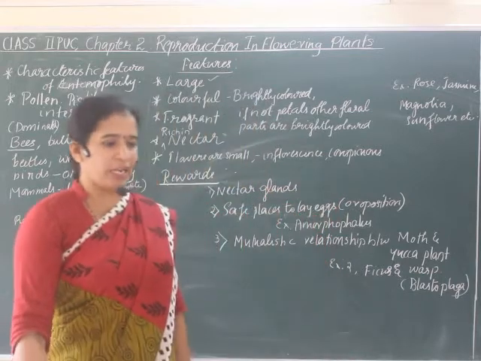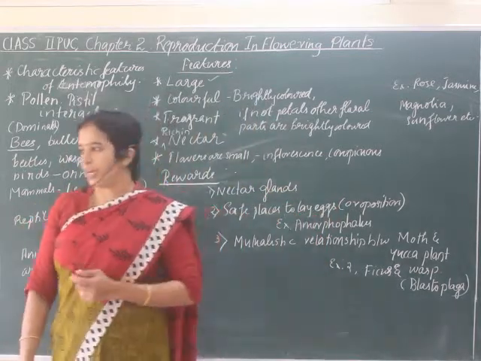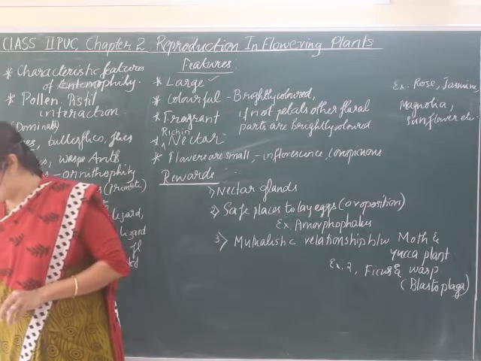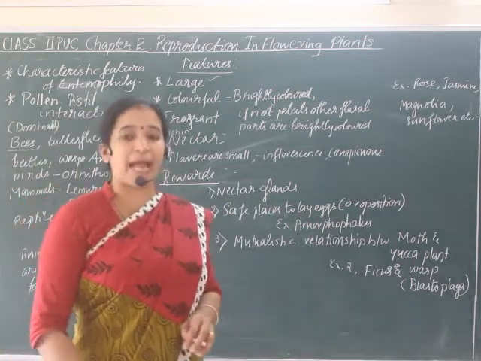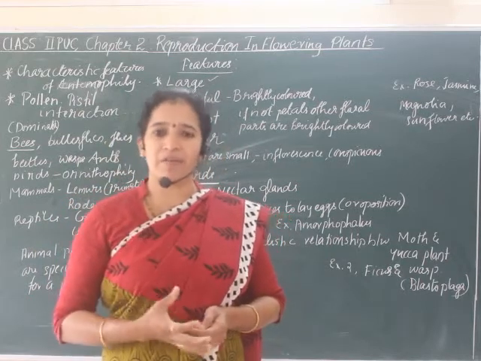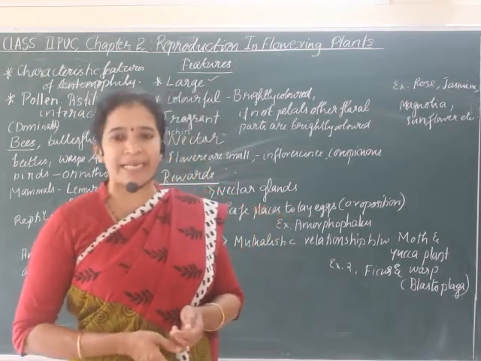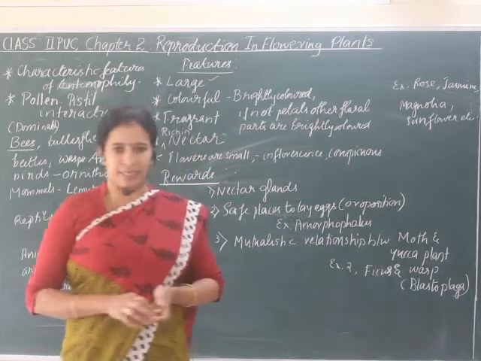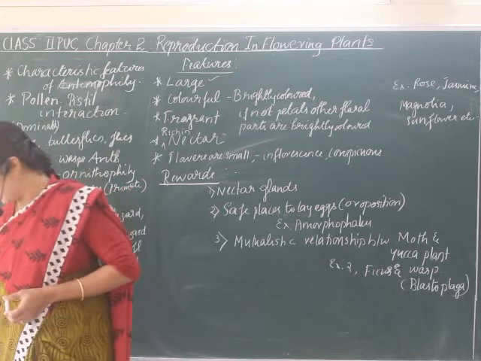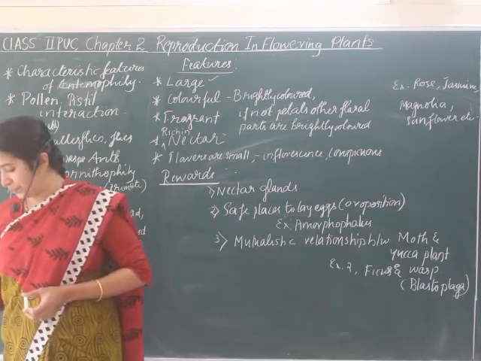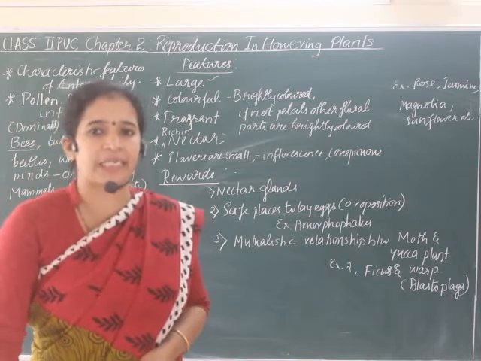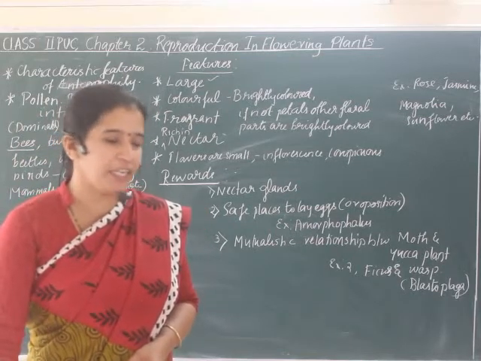Likewise in bougainvillea. So in bougainvillea also, which part will be brightly colored? That is the bract. That bracteate you have studied in your first year. So in bougainvillea, the bract will be brightly colored to attract the insects. One more example is euphorbia. In the euphorbia plant, the leaf will be brightly colored to attract the pollinating agents.